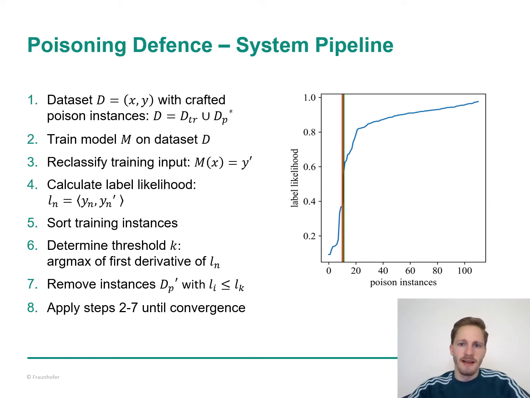For instances with small class probability, the classifier considers the original label extremely unlikely based on the feature distribution learned during training. And this approach works because there is still a significant majority of unpoisoned data in the training dataset. This is again a reasonable assumption for crowdsourced datasets because a malicious individual can only introduce a small portion of malicious data. The model M must be able to generalize well and not overfit the dataset so that deviations from the overall distribution of a class can be easily found. Neural networks satisfy these requirements, of course, and to prevent overfitting, we used an aggressive learning rate and early stopping.